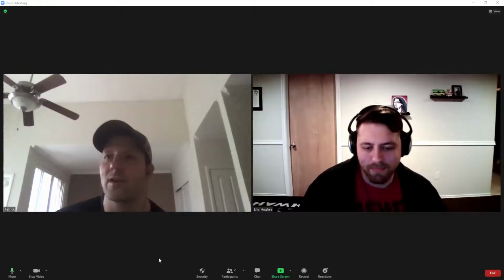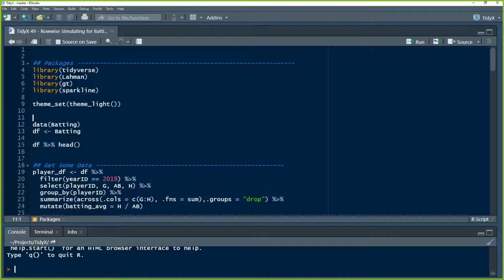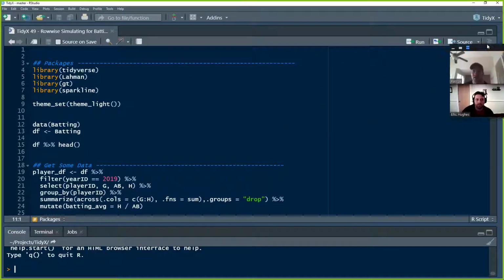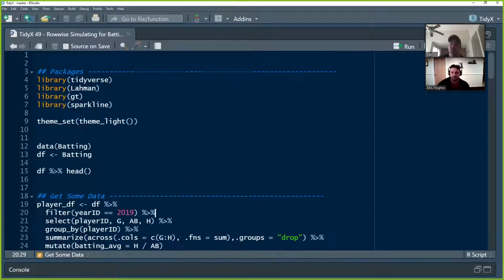Pat, you want to tell them what we're doing this week as I cue it up? We're going to continue on the path of sports simulations. We've been doing a lot of stuff with teams. We've simulated games and matchups and things like that. Today, we decided to take it to the player level, and we're going to do that with the 2019 Major League Baseball data for hitters. We're going to build simulations of batting average and the distribution of that batting average for each individual player, and maybe we'll continue that next week with some other ideas. So let's go ahead and fire up some data.